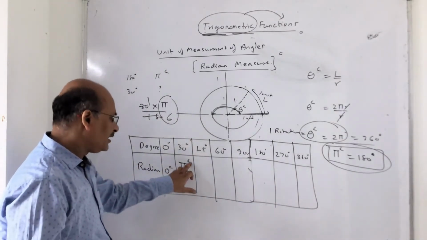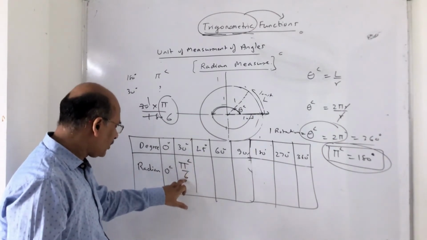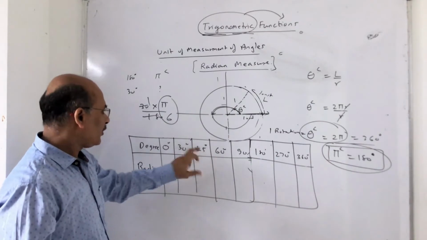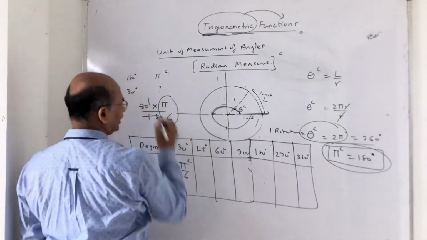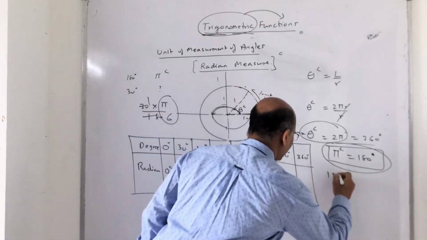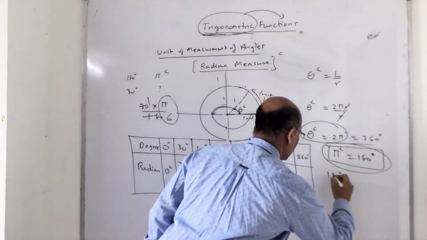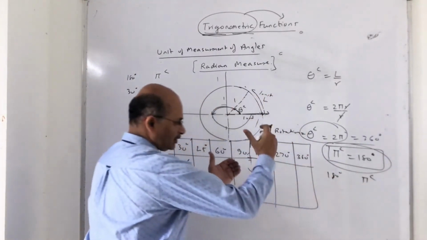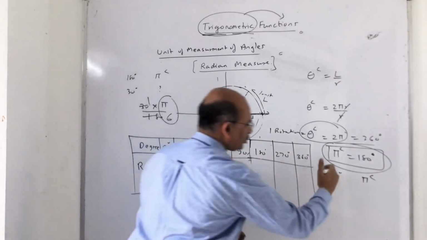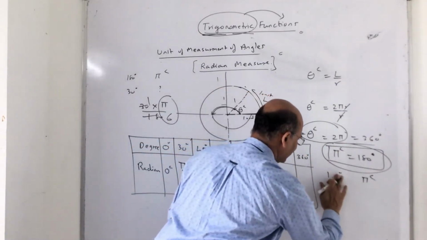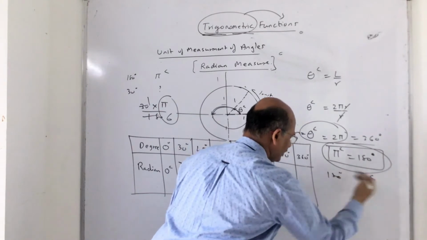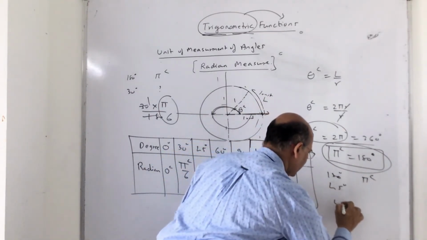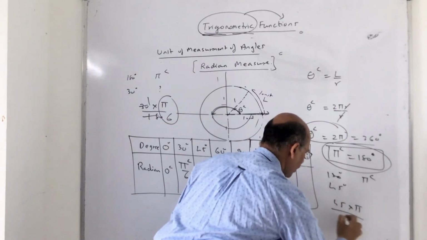Because pi radian is 180 degree, so 180 upon 6 will become 30 degree. Similarly, let us talk about 45 degree. 180 degree is nothing but how much radians? Pi radians. I am talking about converting the degree into radian. So 180 degree is nothing but pi radian. So how much is 45 degree? 45 degree will be 45 into pi upon 180.